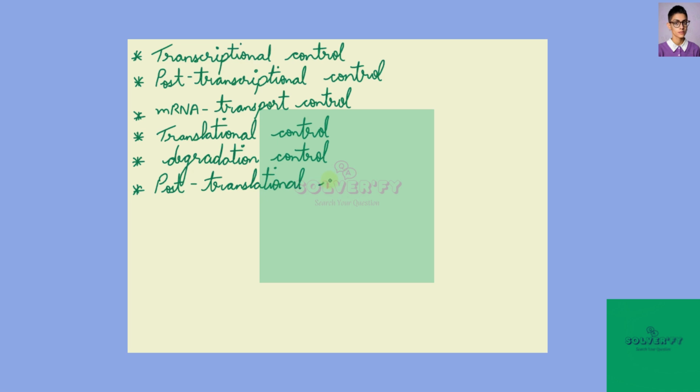For the question where eukaryotic cells contain a large set of transcription factors, which are sequence specific DNA binding proteins whose main function is to turn genes on or off. For the next question, stimulation of transcription by the binding of regulatory protein is known as activation. Inhibition of transcription by the binding of regulatory protein is known as repression.